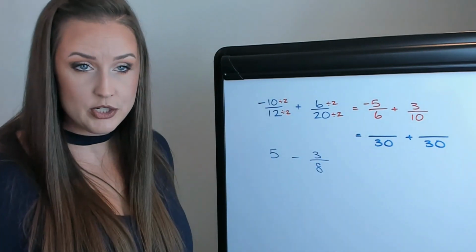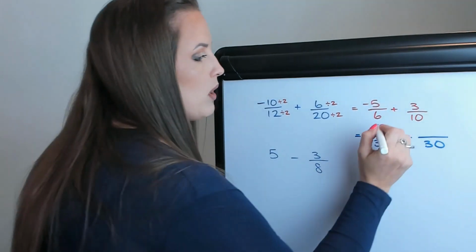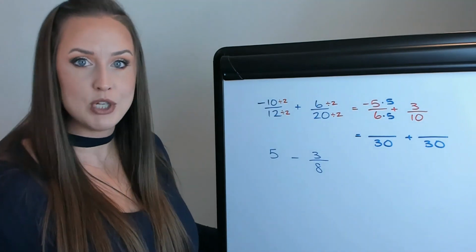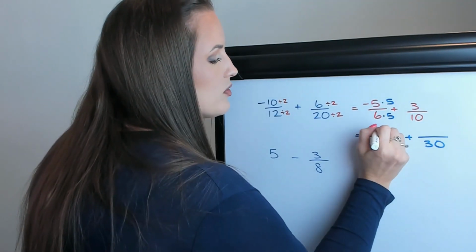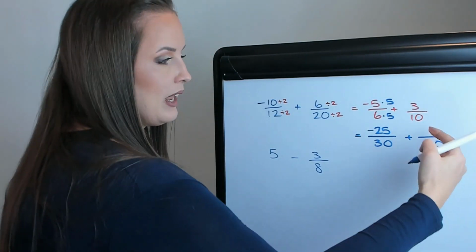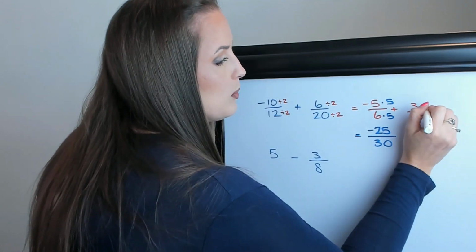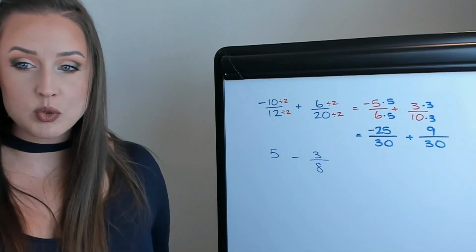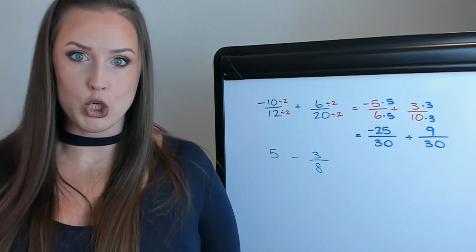Again, through multiplication. No addition there. You want to multiply the top and the bottom by 5. What you do to the top, you do to the bottom. So negative 25. And then multiply these by 3 because that will make the denominator 30. So we have negative 25 30ths plus 9 30ths.